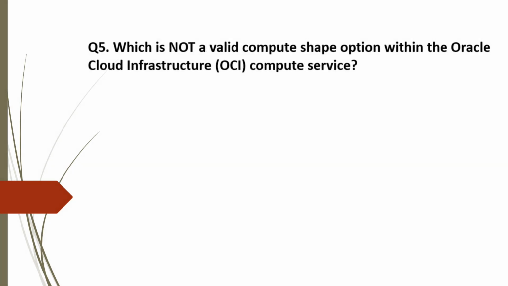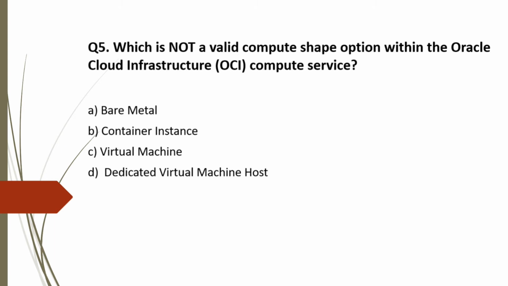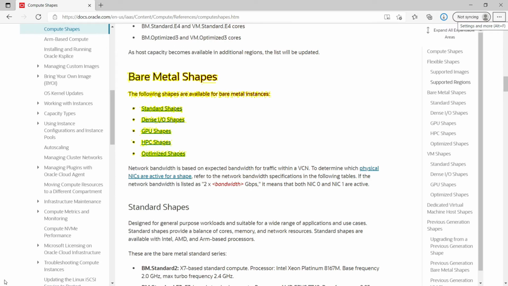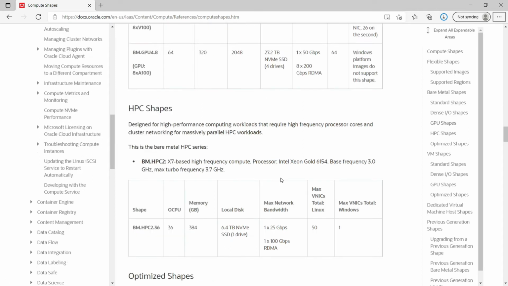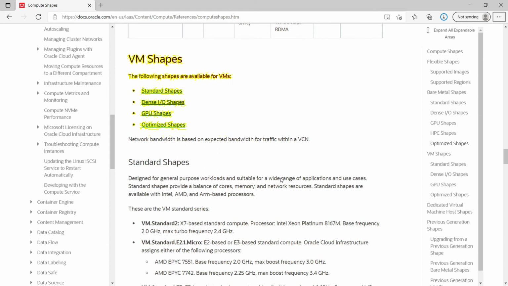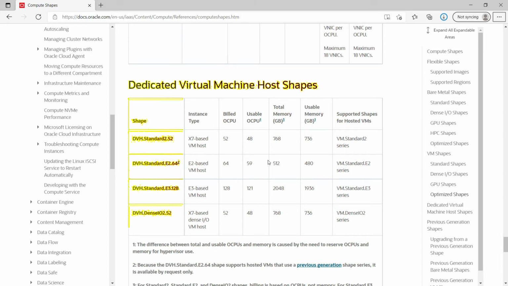Question 5. Which is not a valid compute shape option within the Oracle Cloud Infrastructure Compute Service? Option A, bare metal. Option B, container instance. Option C, virtual machine. And option D, dedicated virtual machine host. Before answering the question, let's see the documentation. We can see different compute shapes are supported for bare metal. Let's scroll a bit. Different shapes are also available for virtual machines. Next, scroll further. So we can also see dedicated virtual machine host is also available.